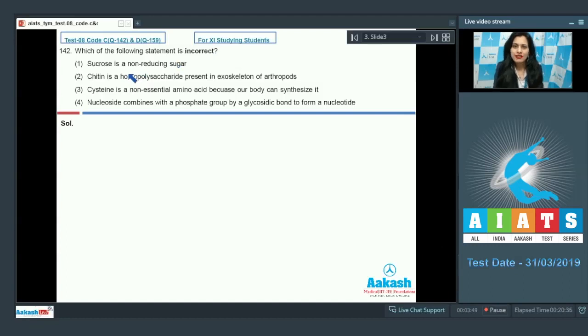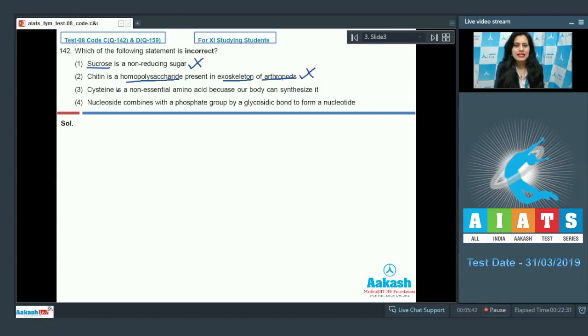And the very first statement given is sucrose is a non-reducing sugar. And as it is a correct statement, so this cannot be a correct answer to our question because we know that all monosaccharides, they are reducing sugars. On the contrary, disaccharides such as sucrose is a non-reducing sugar. The next statement is chitin is a homopolysaccharide present in exoskeleton of arthropods. And as it is also a correct statement, so this cannot be a correct answer to our question because chitin is a homopolysaccharide of N-acetylglucosamine and is present in the exoskeleton of arthropods.